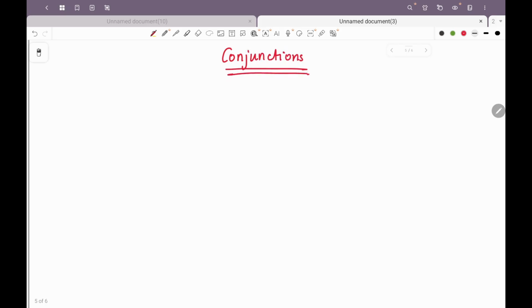Conjunctions are words that join or bring together 2 or more words, phrases, clauses or sentences to form one single new sentence. Okay, there are 3 types of conjunctions. One is coordinating conjunctions. When a conjunction is used to link 2 or more clauses or sentences of equal importance, it is referred to as a coordinating conjunction.